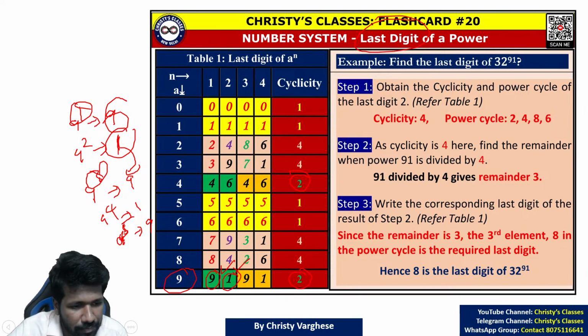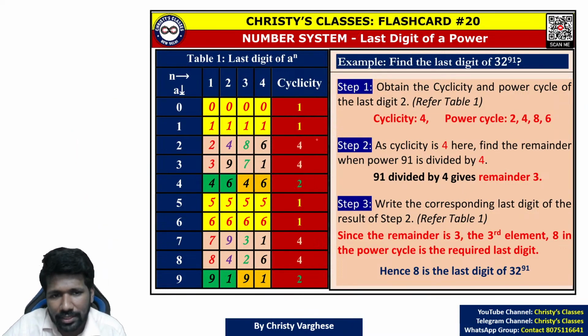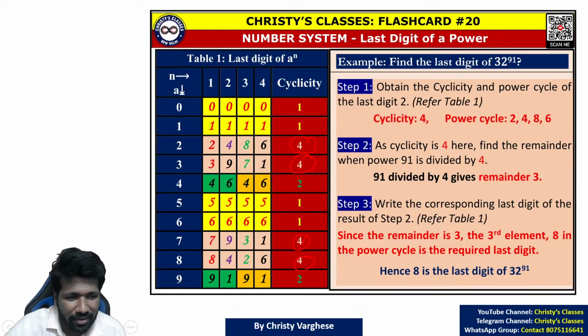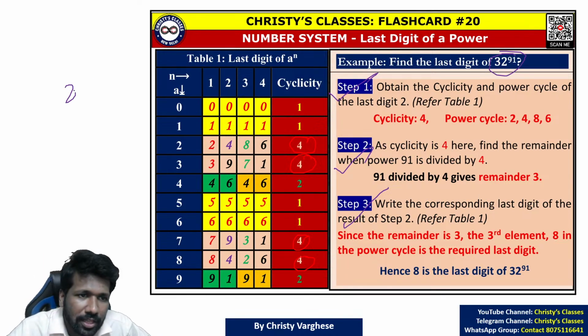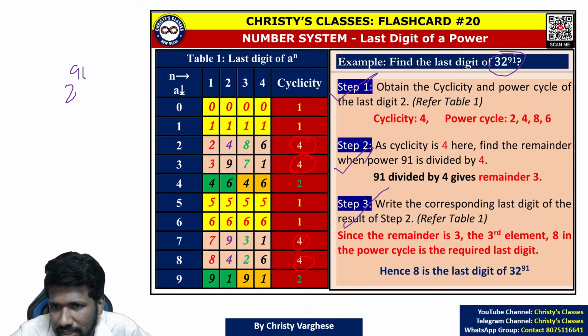All of you understood? Now the trickiest type is cyclicity 4 type. Cyclicity 4 type is very time consuming to explain, which is why this example I have listed here is for that. For example, 32 raised to 91, and 2 raised to 91, the answer is the same, the last digit. The 2's power cycle you need to obtain.